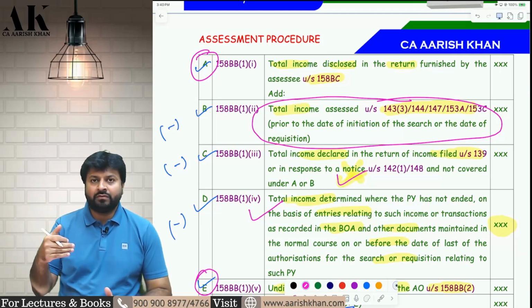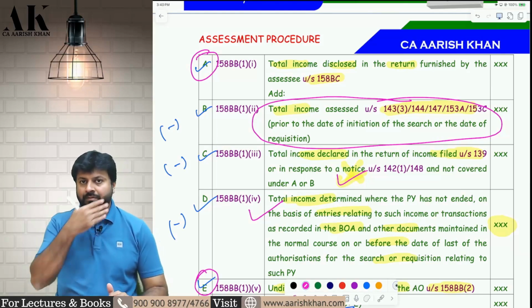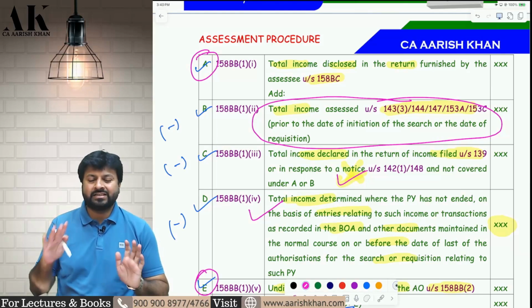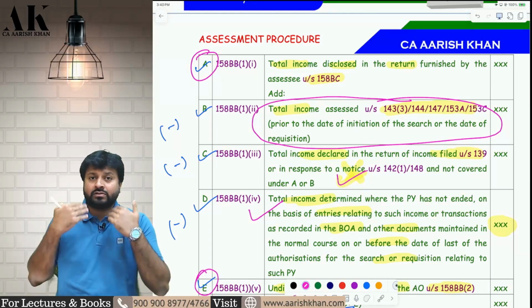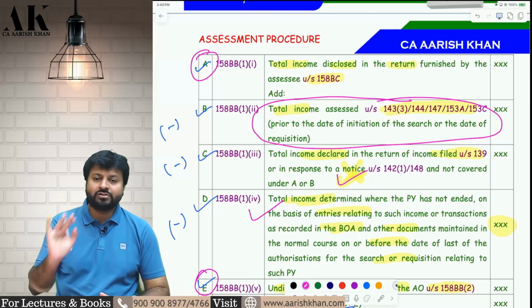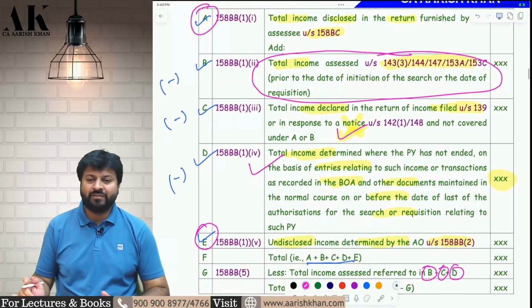21 years back when the law was there, it was not like this. It was not that complicated. It was very straightforward. A plus E, that's it. Now they have put first 3 items and then reduce the same 3 items. Now in this also they have made a mistake. See what mistake they have made.